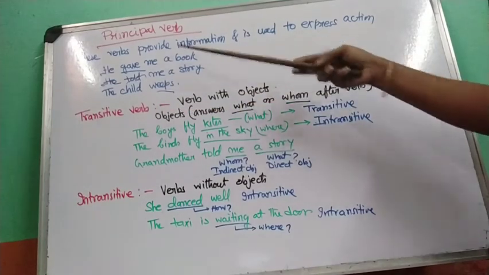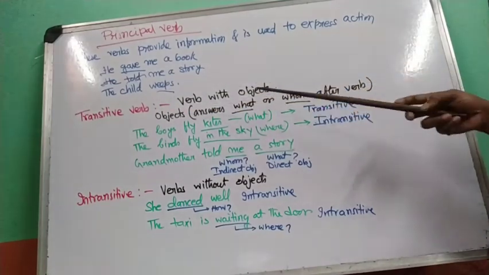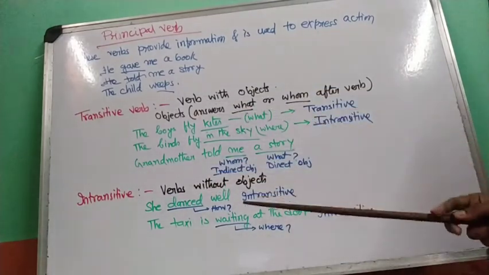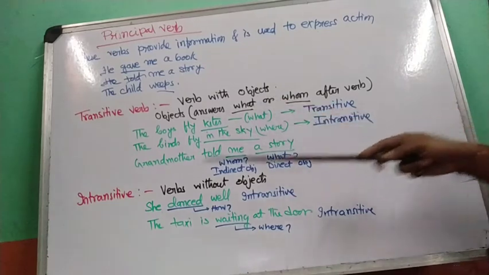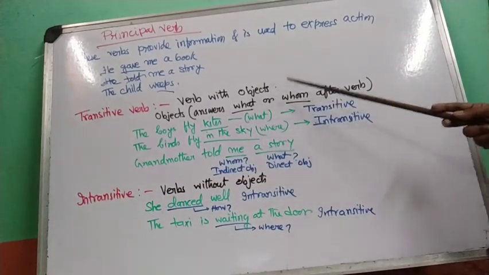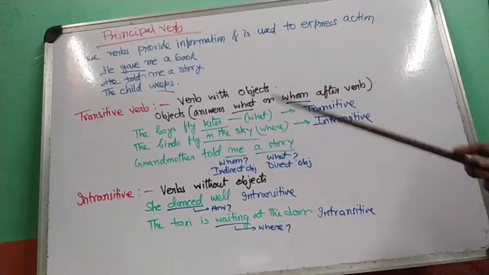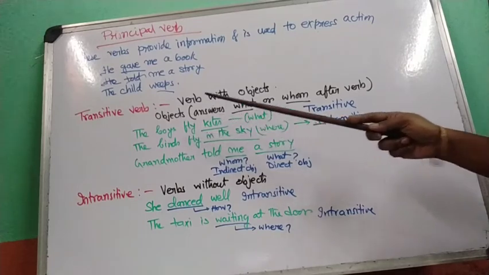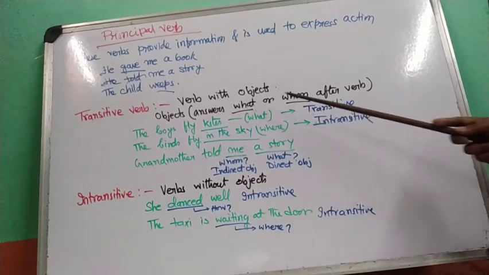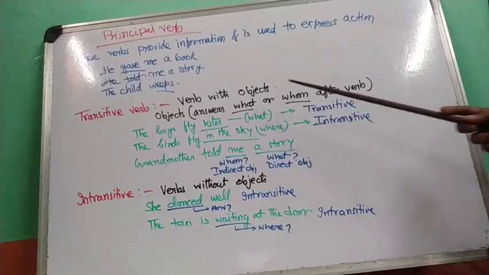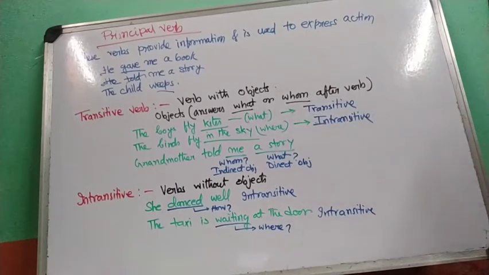Now principal verb, as you have seen, can be divided into transitive and intransitive verb. Now what are transitive verbs? Verbs with object. Intransitive verbs are verbs without object. Now what do you understand by objects? If we ask a question after the verb, what or whom, and we get an answer, then those are the objects.